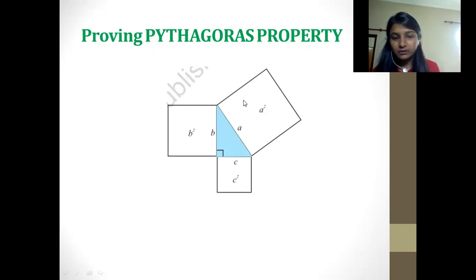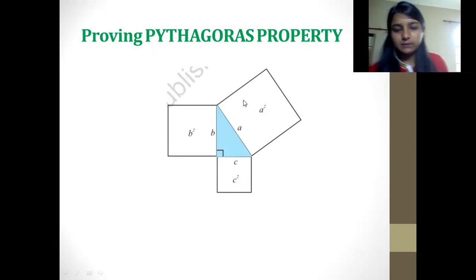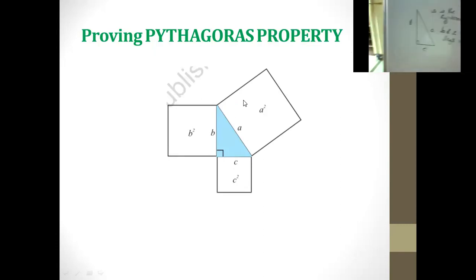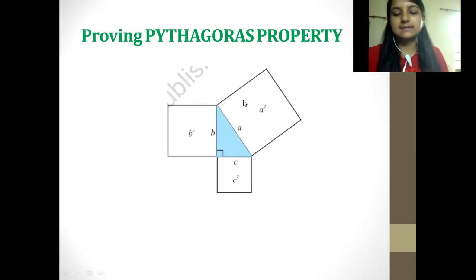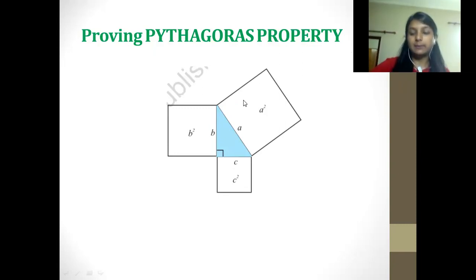Okay. Now I have drawn this triangle. You can see here on the image the same triangle which I drew here. So this triangle has the length B. They have extended it, making it a square shape on each of the three sides, and the hypotenuse as well they have converted into a square.